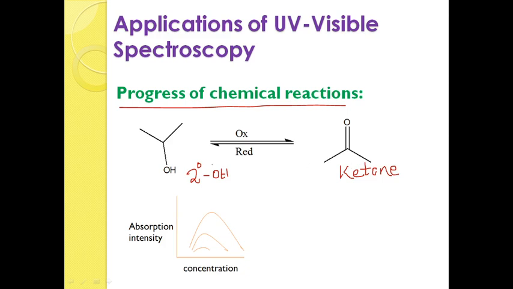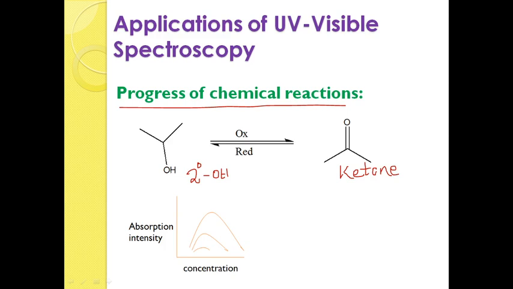That means if you want to know how much product is formed, that can be calculated by investigating the absorption spectra. If you take the graph between concentration and absorption intensity, you will get a spectrum like this.